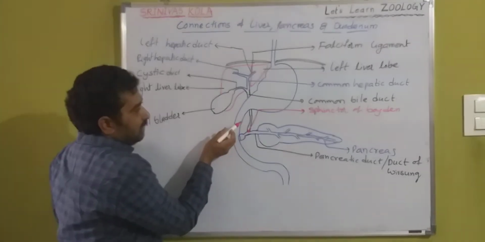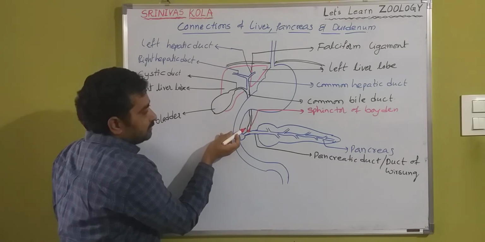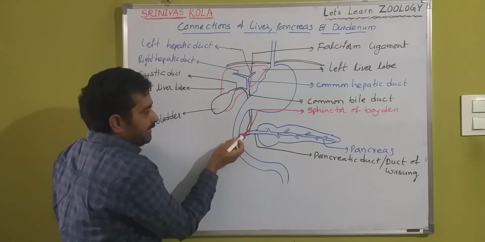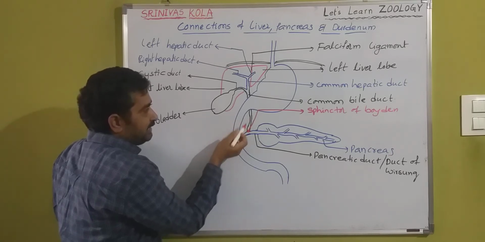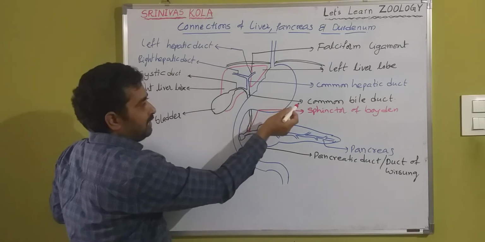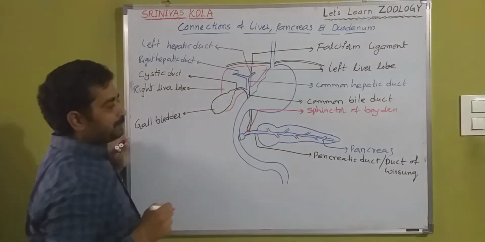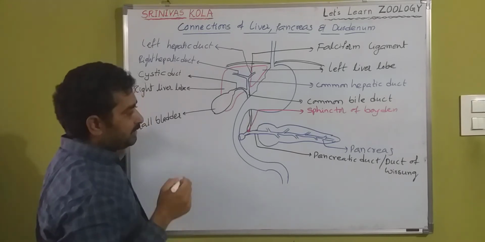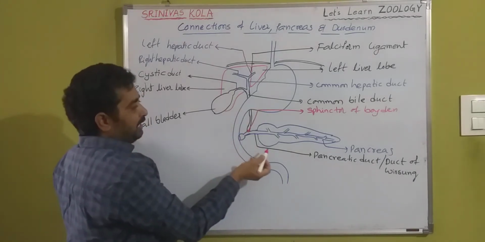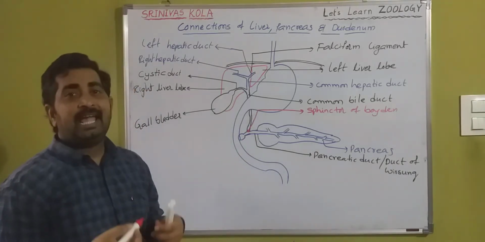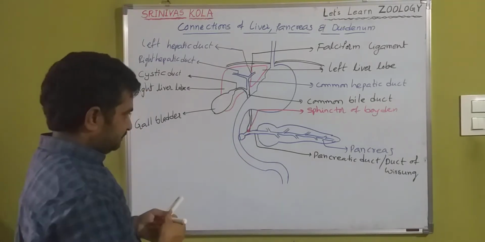So the opening of the common bile duct is guarded by the sphincter of Boyden. And here the common bile duct and pancreatic duct fuse to form a common hepatopancreatic duct.